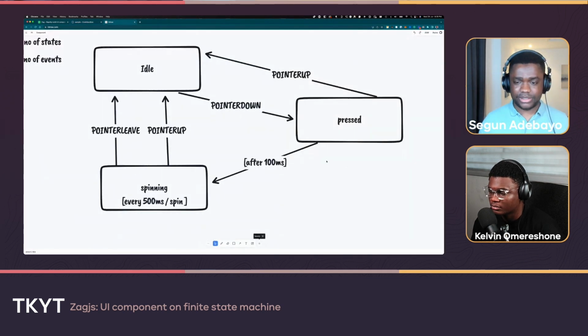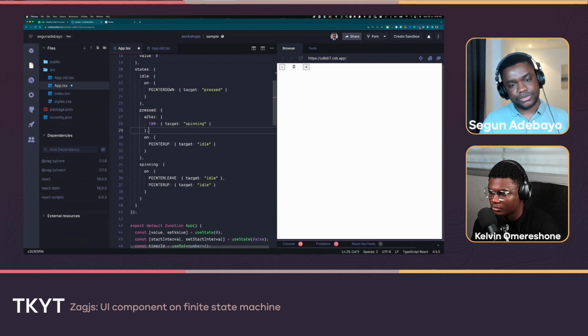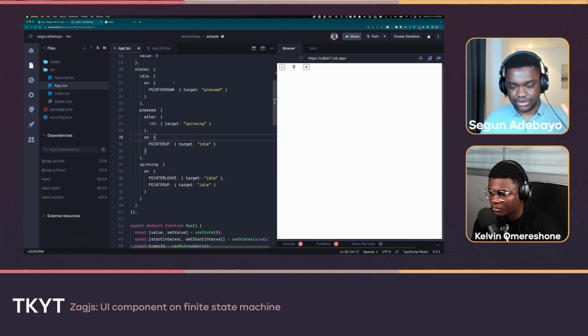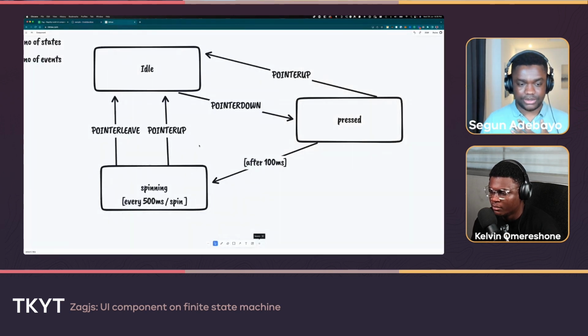So we said here that after 100 milliseconds we're going to the speeding state. Again, after 100 milliseconds, we're going to set the target to spinning. And there you have it. So this is the actual modeling of the machine itself. In there, we have one more thing here, which is this: every 500 milliseconds, we want it to spin.